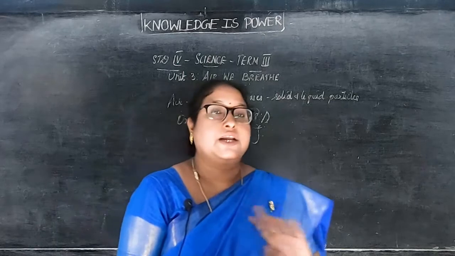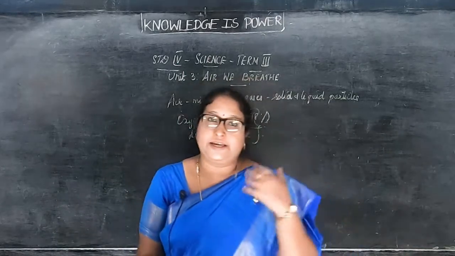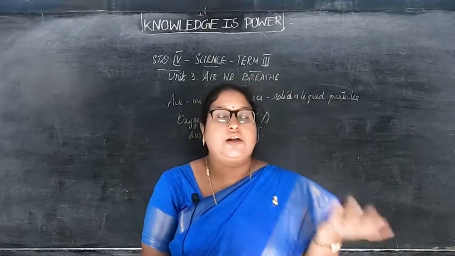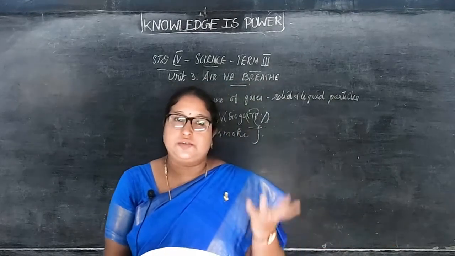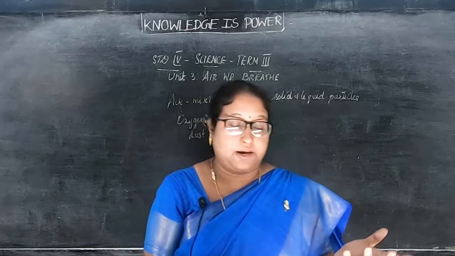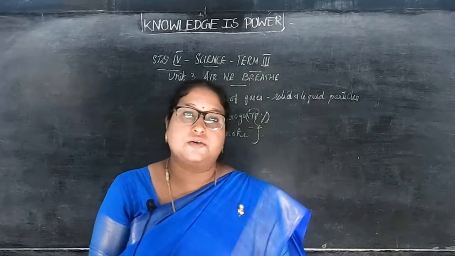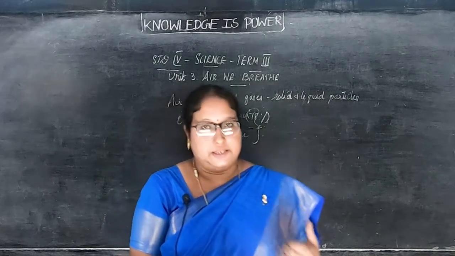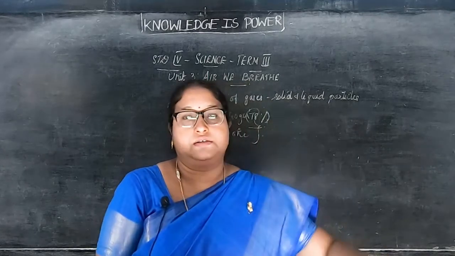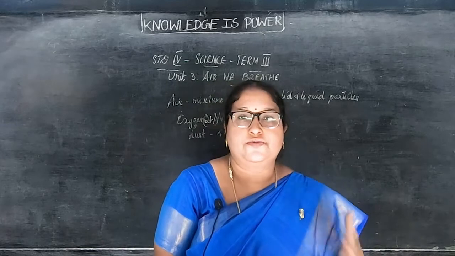All creatures cannot live without oxygen. So we take in oxygen. We cannot live without oxygen, so oxygen is a very important component. Okay. Now we will see what the uses of oxygen are. All living things use oxygen for breathing. All the living things on this earth use oxygen for breathing.